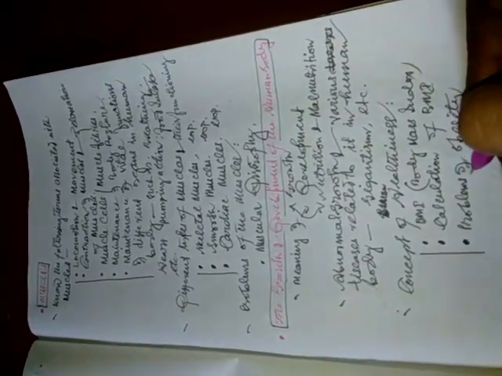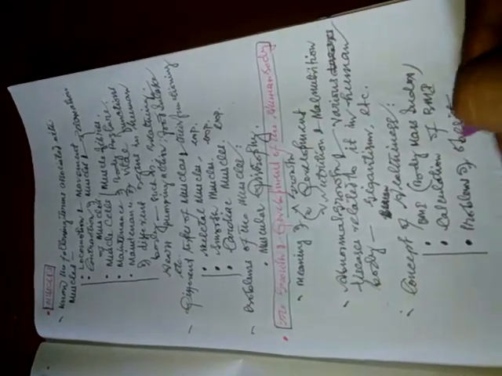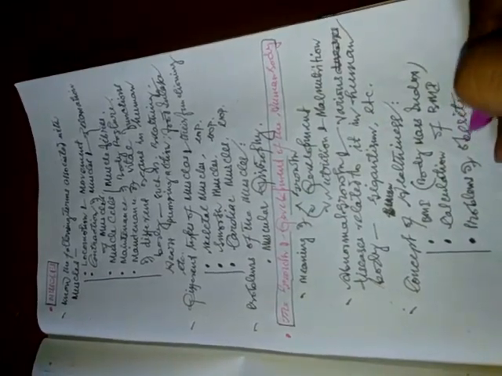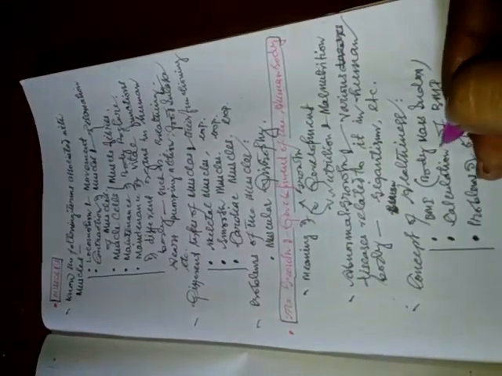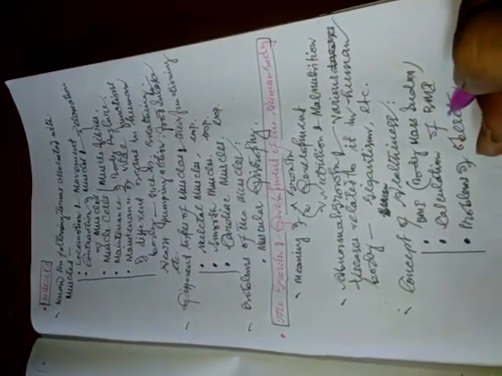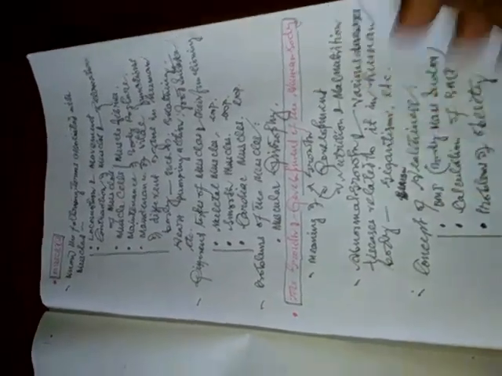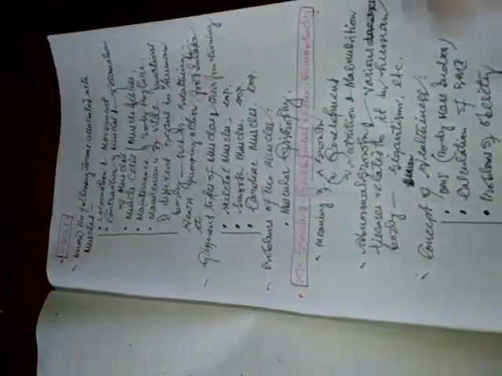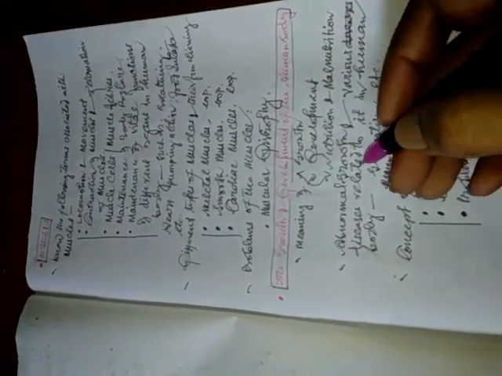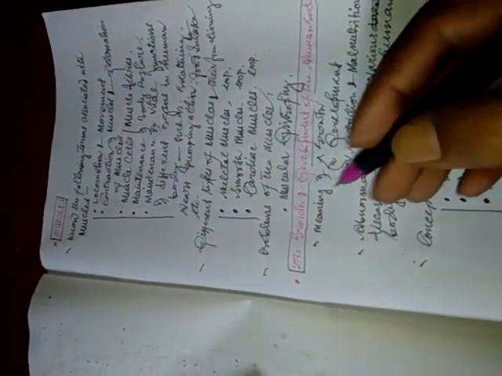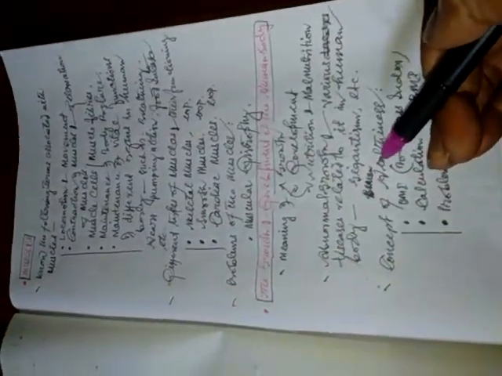And the last thing is the problems of obesity. So what is the obesity and what are the associated problems? If we suffer from obesity, we will learn these things. So these are all things regarding this chapter.